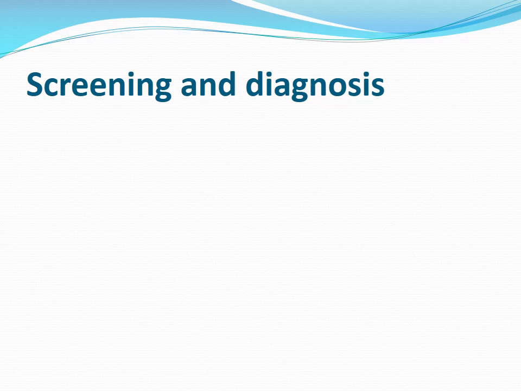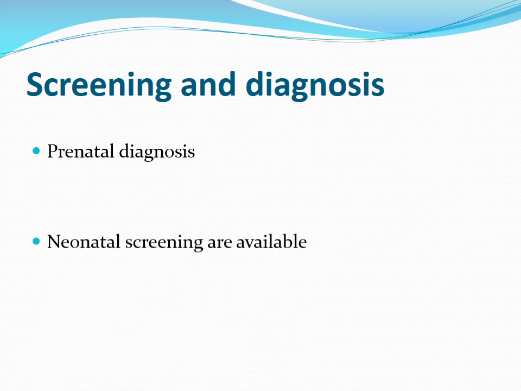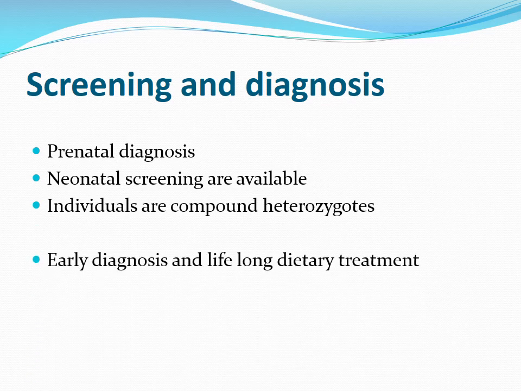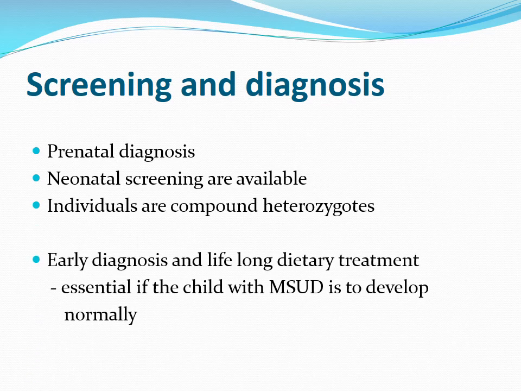Screening and diagnosis: as with phenylketonuria, prenatal diagnosis and neonatal screening are available, and most affected individuals are compound heterozygotes. Early diagnosis and lifelong dietary treatment is essential if the child with maple syrup urine disease is to develop normally.